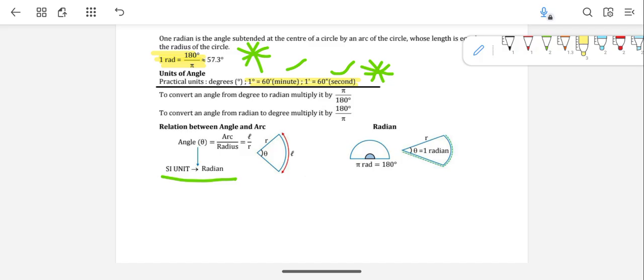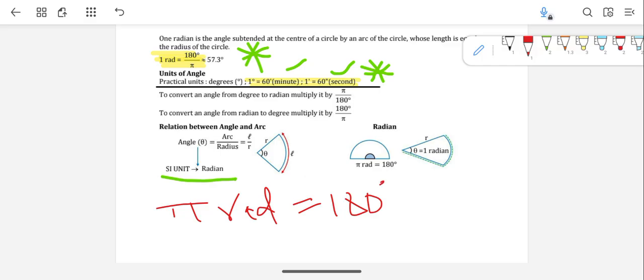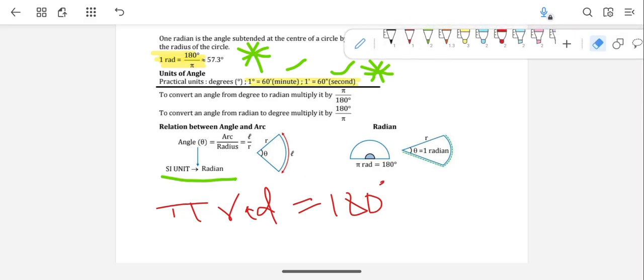So when the pi goes to the left side, you can write it as pi radian is equal to 180 degrees. This is the simple thing. Pi radians, in the sense, is the angle subtended by an arc.